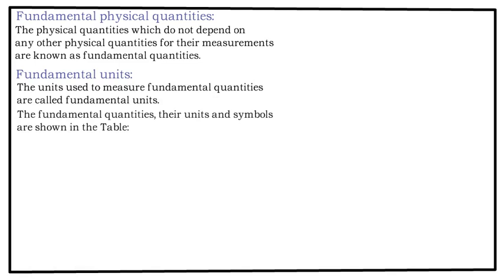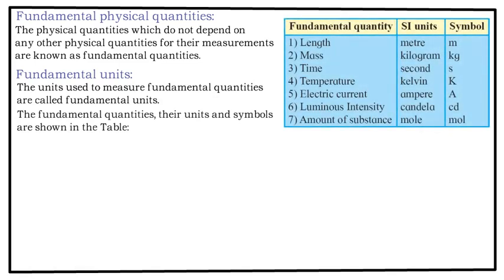You can see there is a table given to you on the right hand side: fundamental quantities, SI units and symbols. The fundamental physical quantities are length, mass, time, temperature, electric current, luminous intensity, which is intensity of light, and the last one is amount of substance. Length has a unit of meter and its symbol is m.